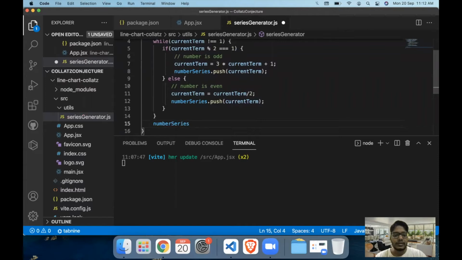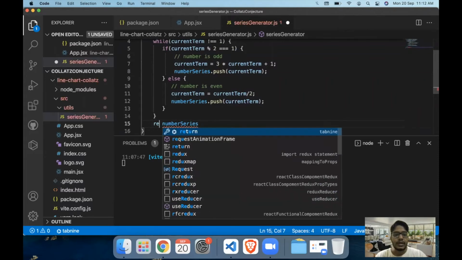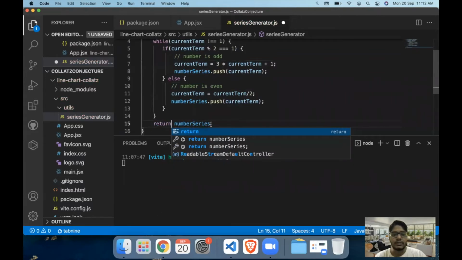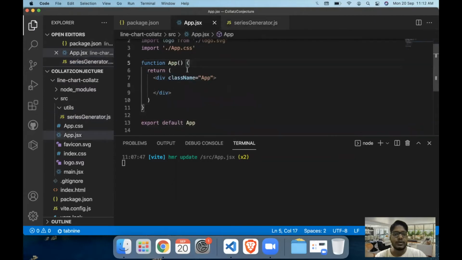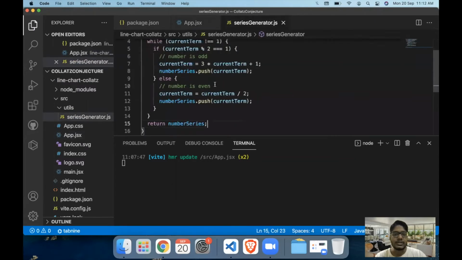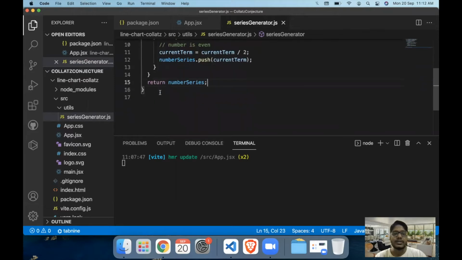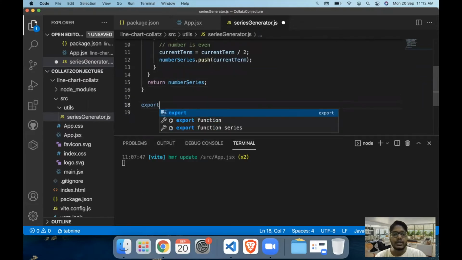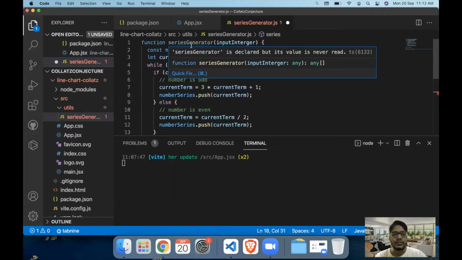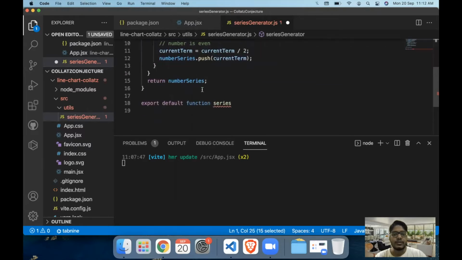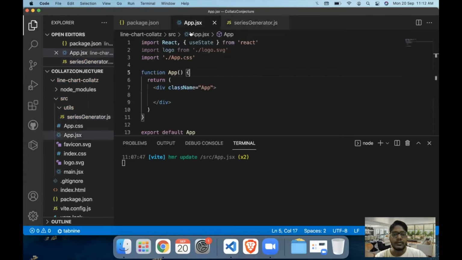So let's just return the number series and check if this works in our original app.js. In app.js, I'm just going to call this function. To call this function, I will have to export it from this file. So we'll go with export default the function series, which is series generator. Whenever we want to use a function from one file in another, we export that function using export default, and then we import it in our original file.